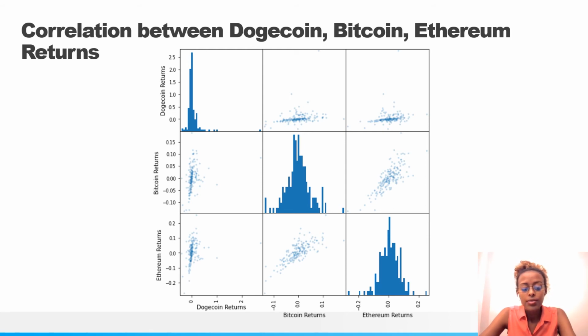This might answer the question, how related are these three in terms of volatility or stability? So we used a scatter matrix like before. And here we can see some kind of correlation between Dogecoin and Ethereum and Dogecoin and Bitcoin with their returns. Might not say it's positive or even negative. It was a more flat curve that we see here.